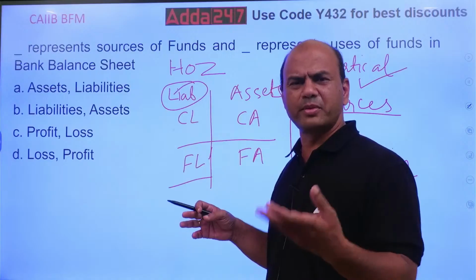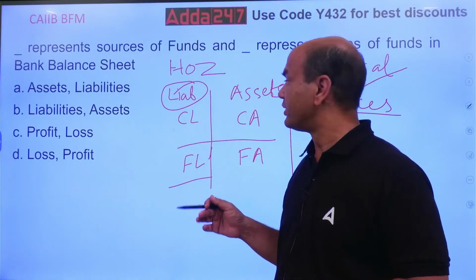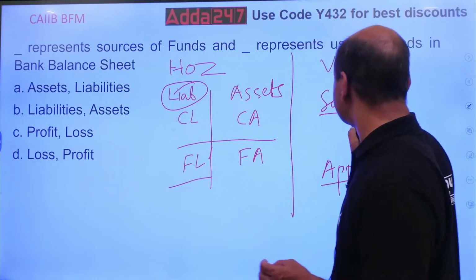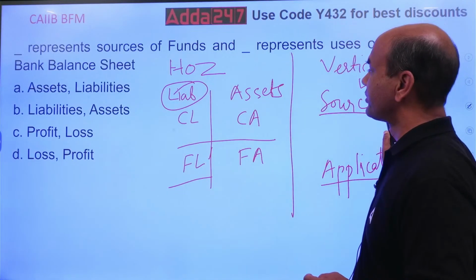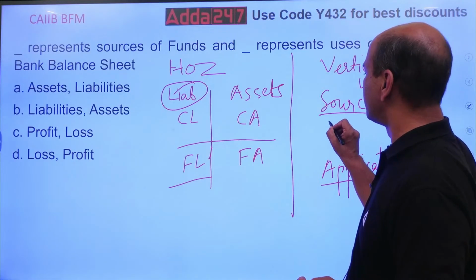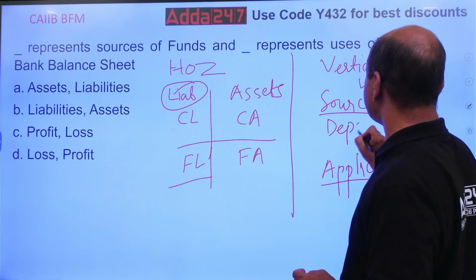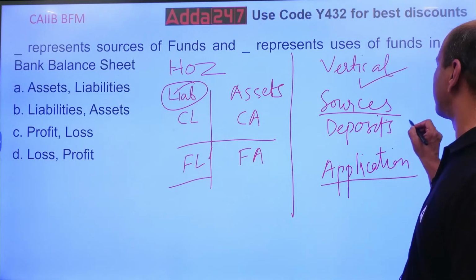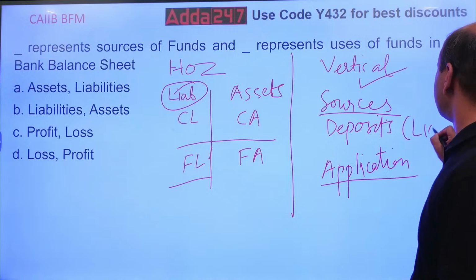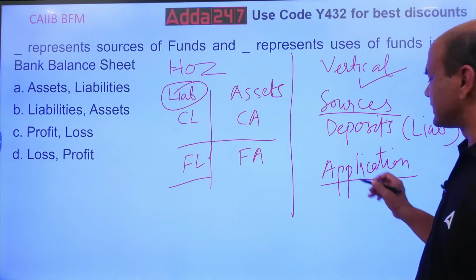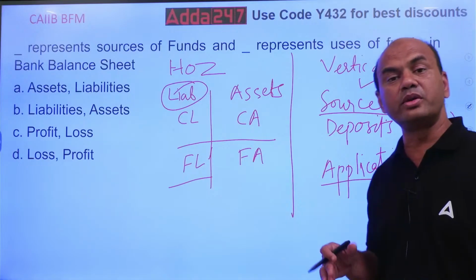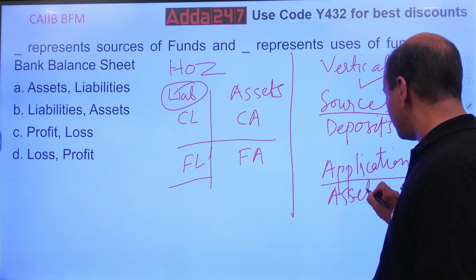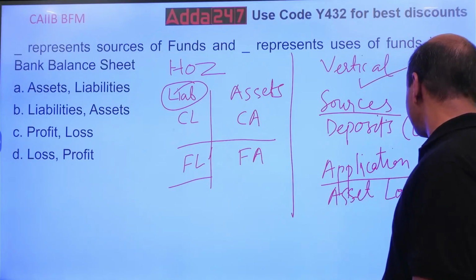Somebody is giving me money, so that is source of funds. So what are these? Deposits, or you can call it liabilities. And second, application of funds means where do I use those funds? I'll use those funds in loans, assets.